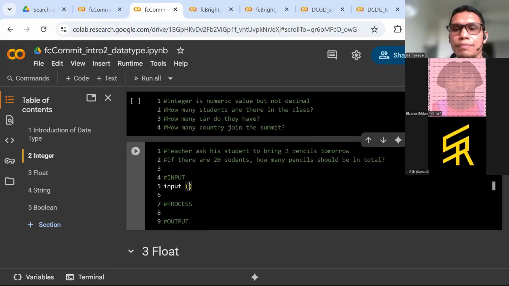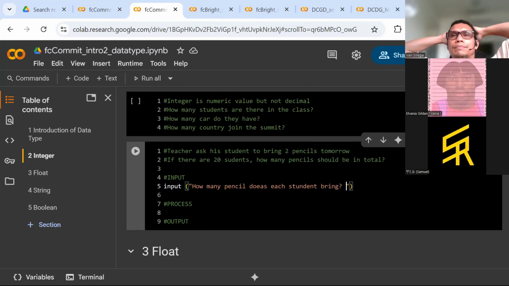So input, the teacher asks how many pencils each student brings. Okay. Adjust your code.